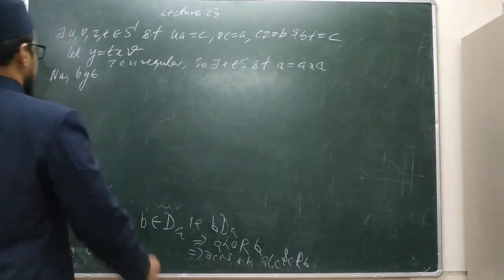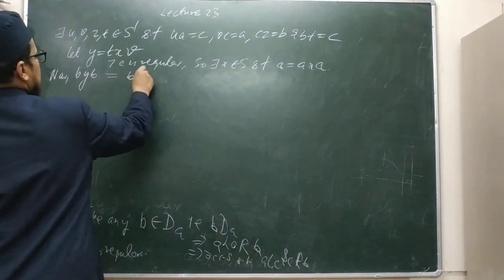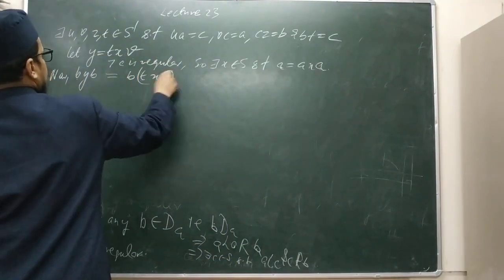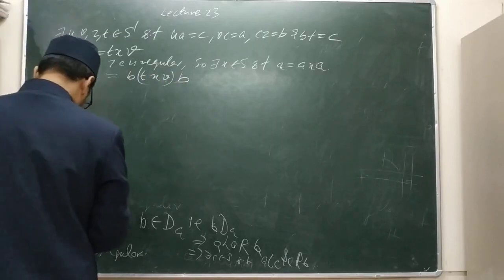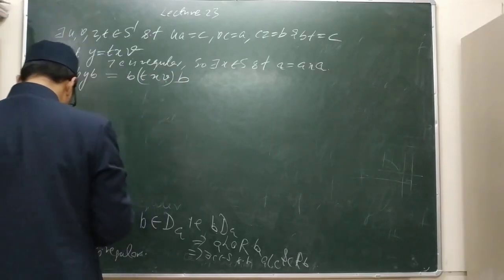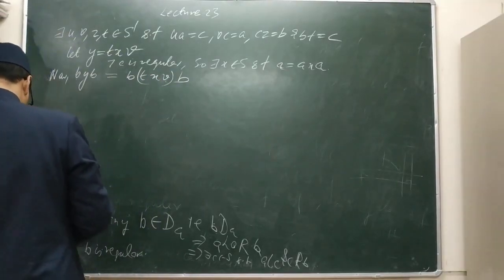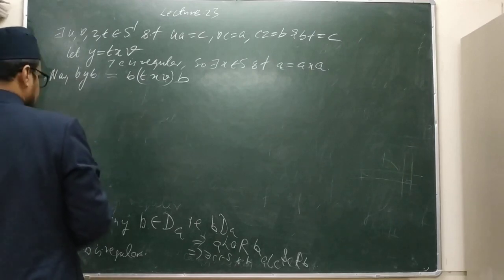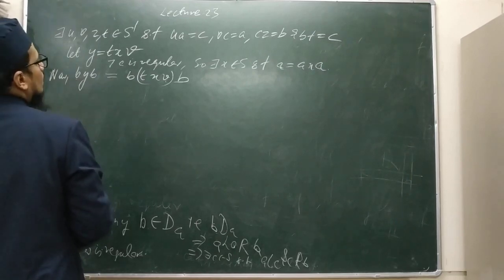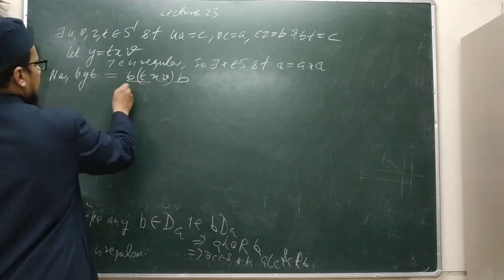Now we calculate BYB, that is BTXVB, correct? Now what is BT?